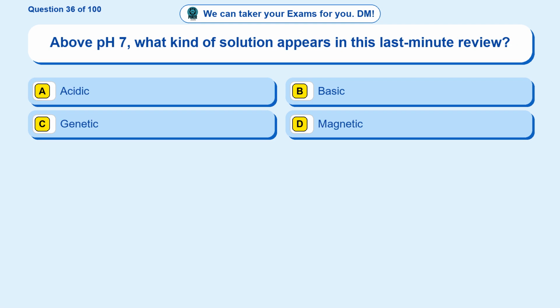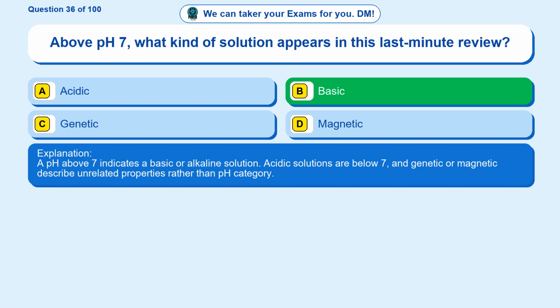Question 36. Above pH 7, what kind of solution appears in this last-minute review? Option A, acidic. Option B, basic. Option C, genetic. Option D, magnetic. The correct answer is option B. Basic. A pH above 7 indicates a basic or alkaline solution. Acidic solutions are below 7, and genetic or magnetic describe unrelated properties rather than pH category.